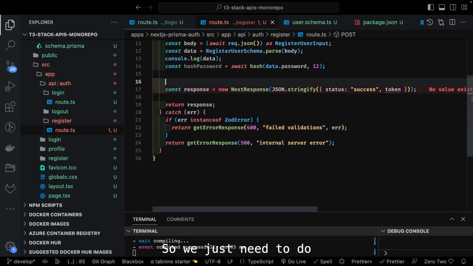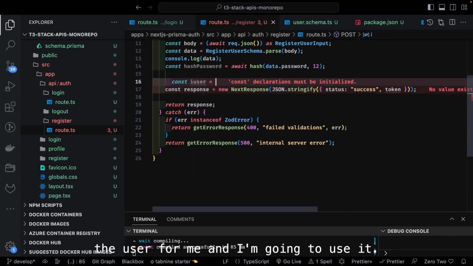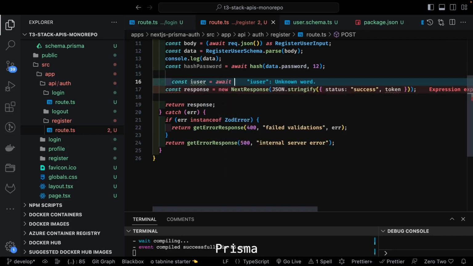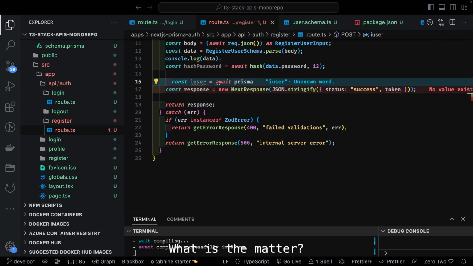So we just need to do const user, create a user for me, and I'm going to use await Prisma. So await Prisma dot, what is the method name?